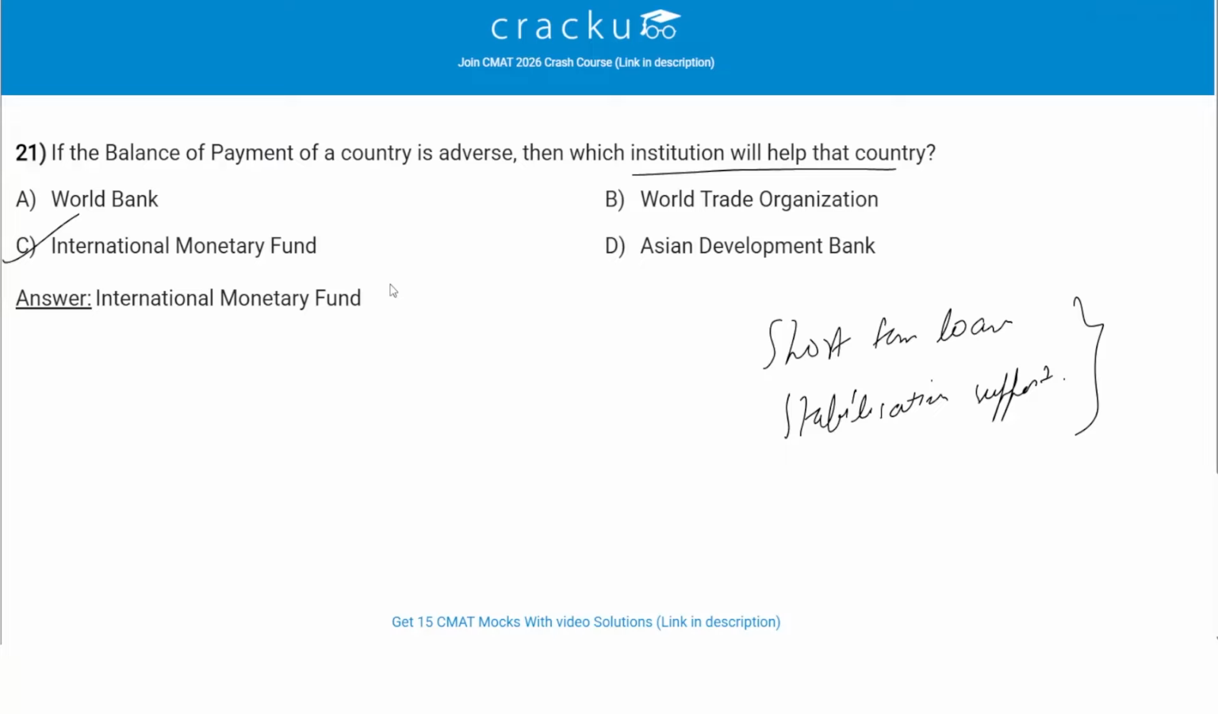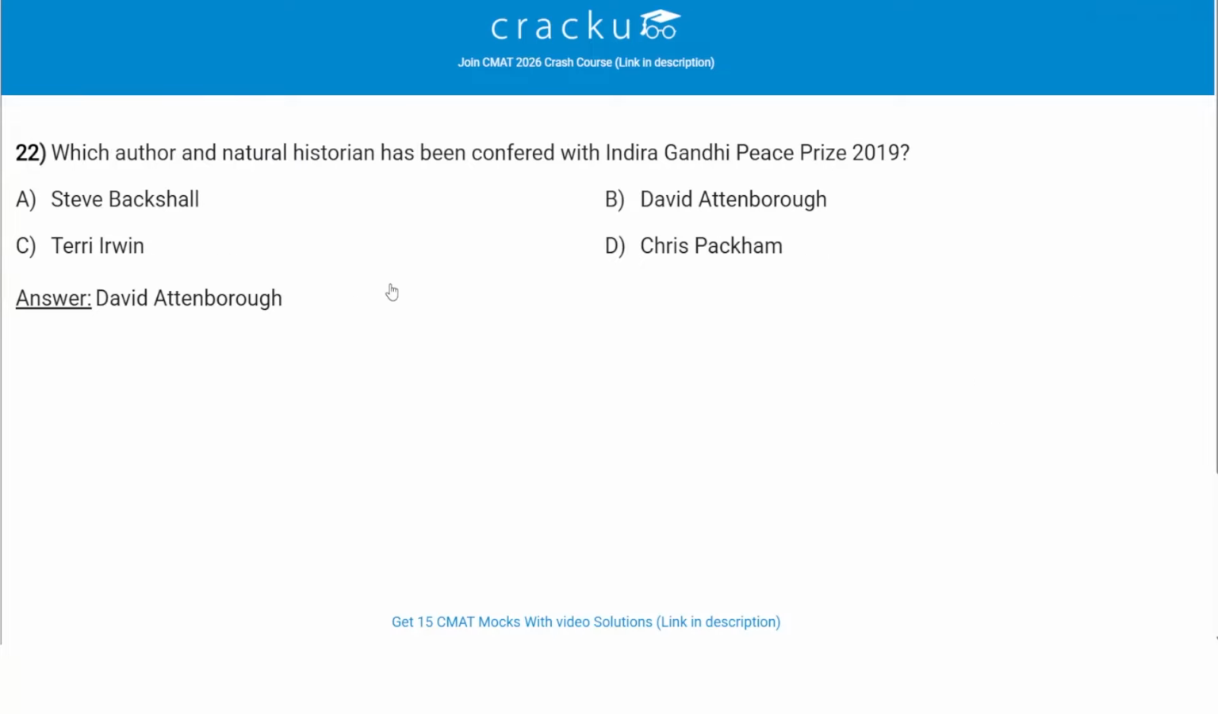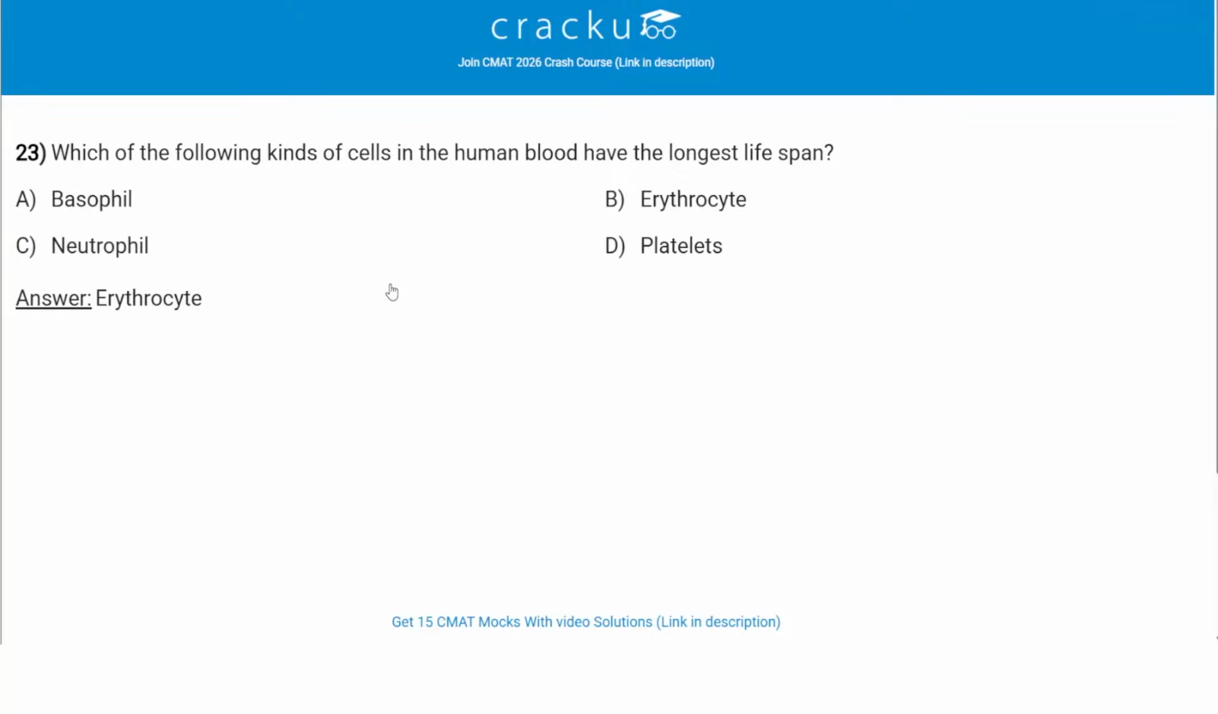Which author and natural historian has been conferred with the Indira Gandhi Peace Prize 2019? So the correct answer is David Attenborough. So Sir David Attenborough is a renowned natural historian and broadcaster. He was awarded the Indira Gandhi Peace Prize in 2019 for promoting environment awareness and wildlife conservation globally. So option B, David Attenborough, is the correct answer.